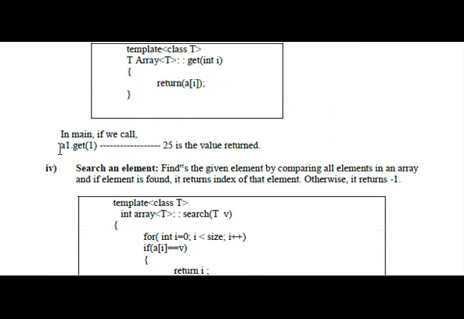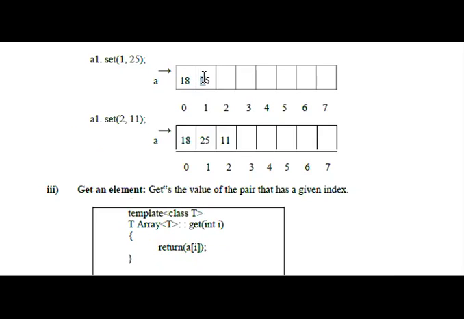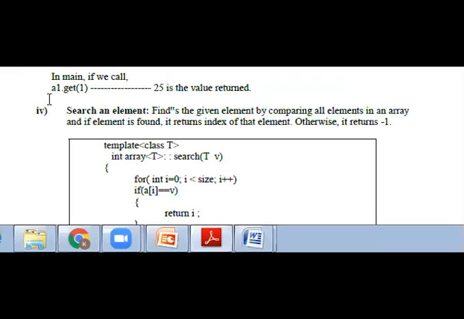Then when we call a1 dot get of 1, the value 25 will be displayed, because under index 1 of the memory, the value 25 is placed. So the value 25 will be displayed when the function a1 dot get of 1 is invoked.